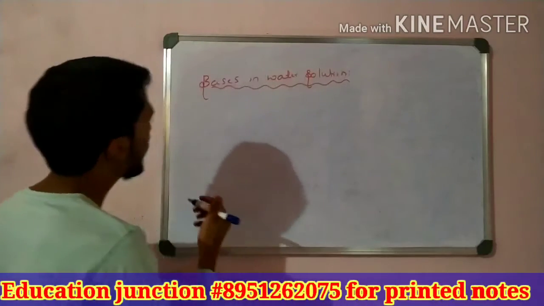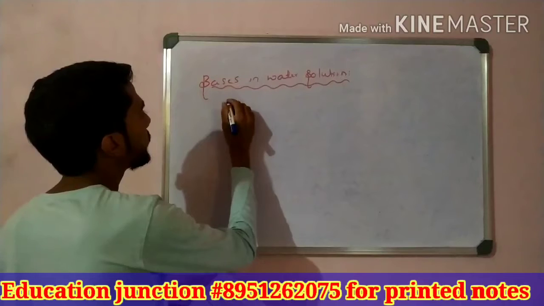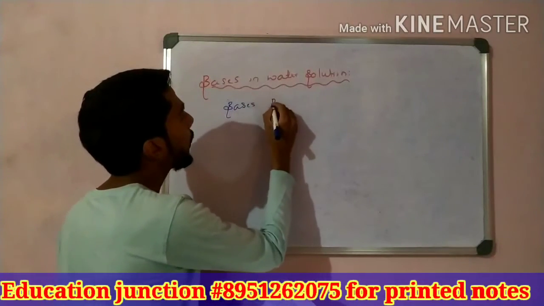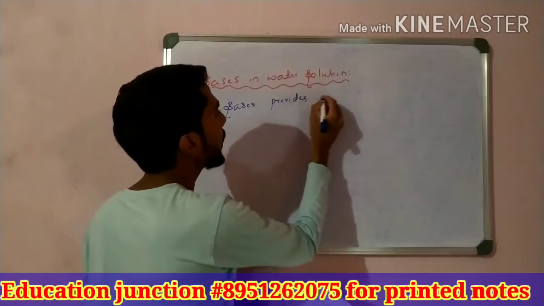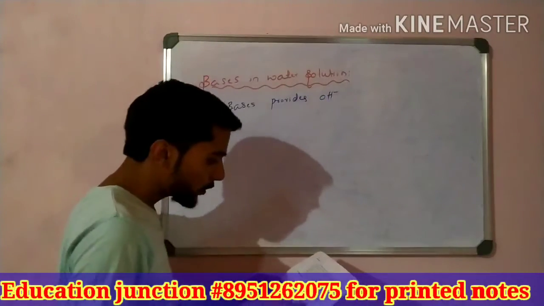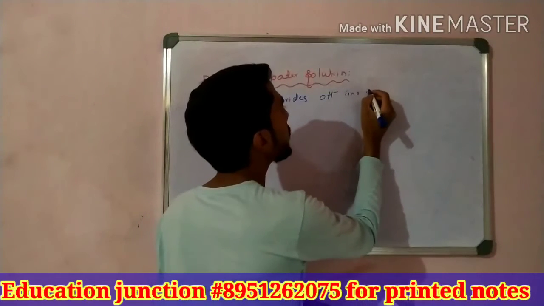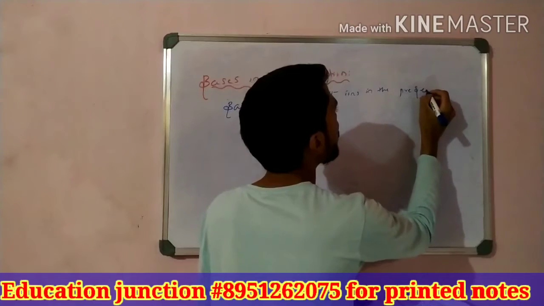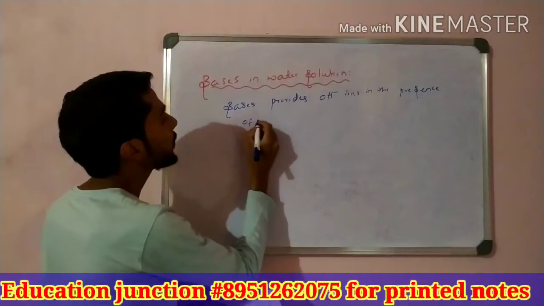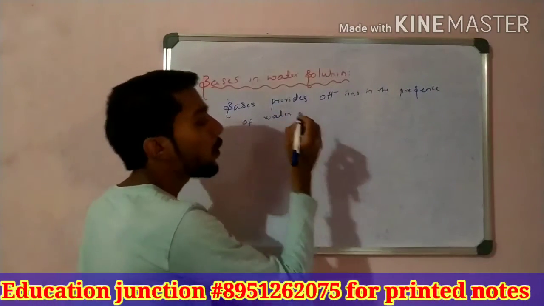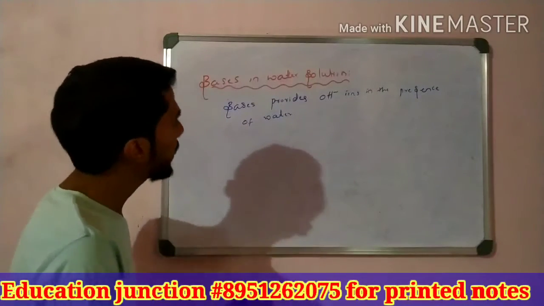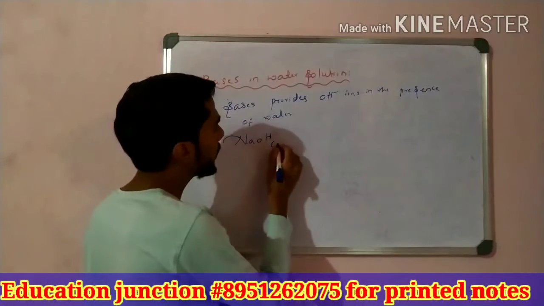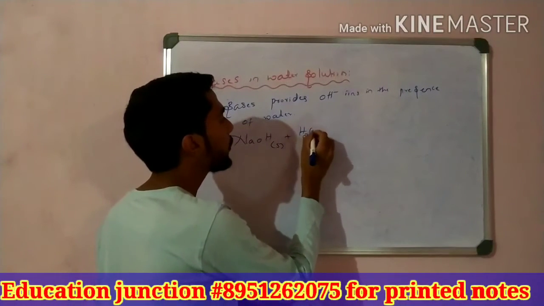So the same point we write: bases provide OH minus ions in the presence of water. For example, I take one base, NaOH, which is solid in state, plus H2O liquid.